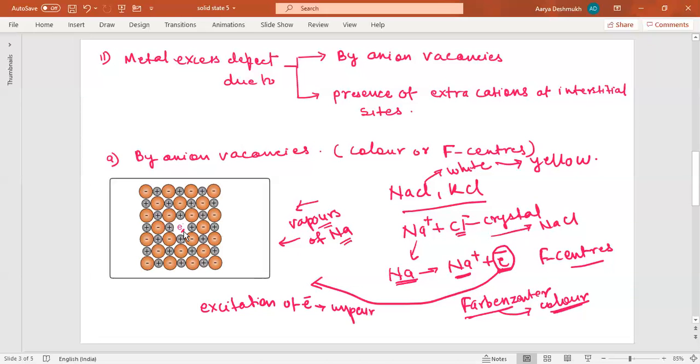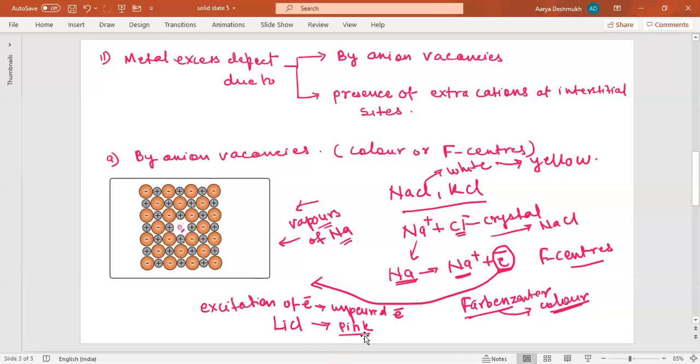That is an unpaired electron here. This unpaired electron from this crystal structure excites when it absorbs energy from the visible light falling on the crystal, and that imparts yellow color to the sodium chloride. Now the same thing happens with lithium chloride also. It shows pink color after formation of this metal excess defect, that is an anionic vacancy. If it is created in lithium chloride structure, it shows pink color.